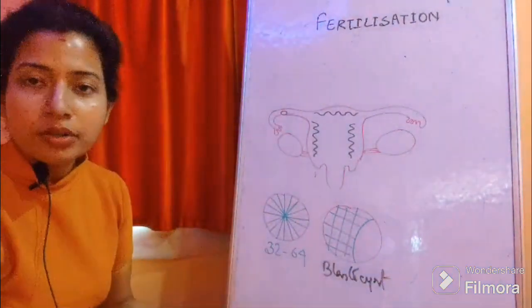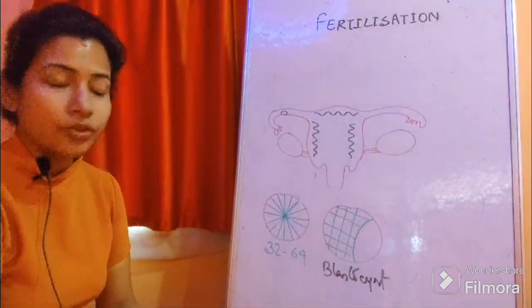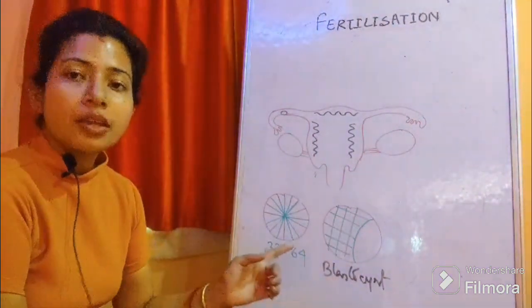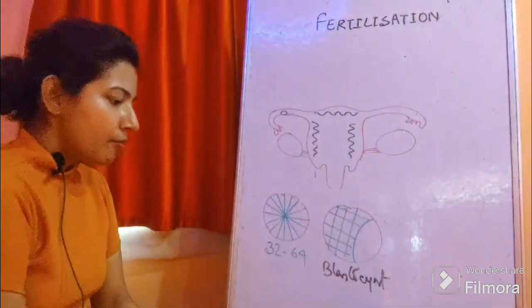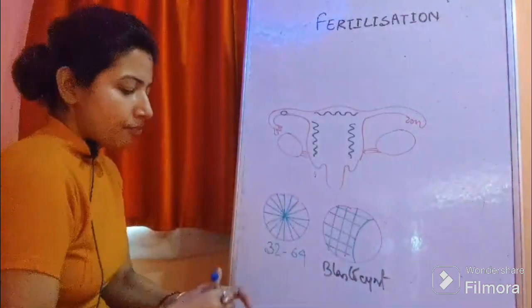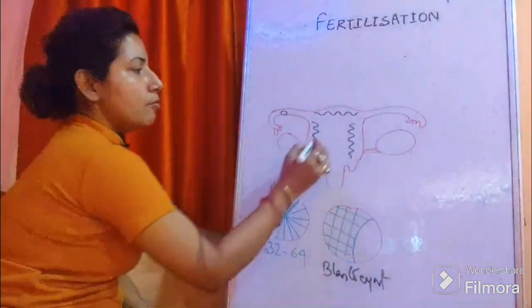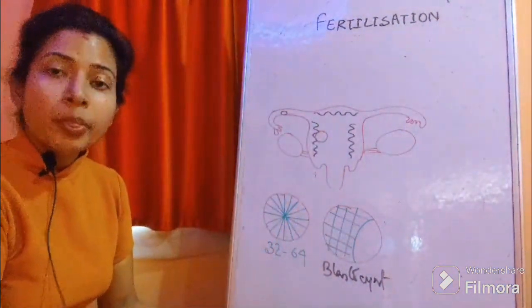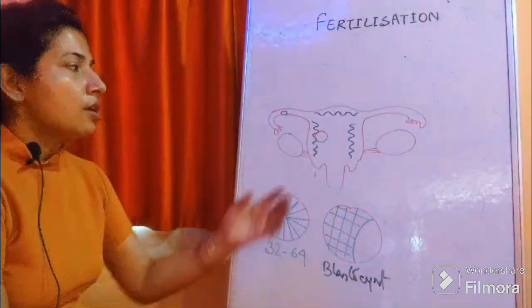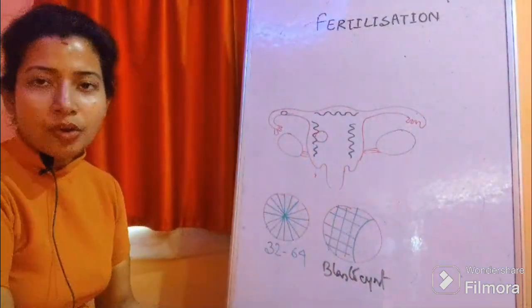It is again a very important stage because in this stage this zygote can be implanted in the endometrium. After implantation, now you can see this zygote now implanted in the endometrial layer. After implantation, it starts the formation of the embryo.